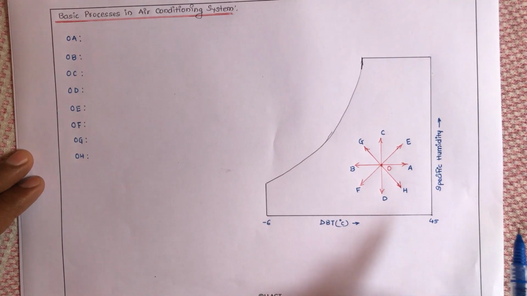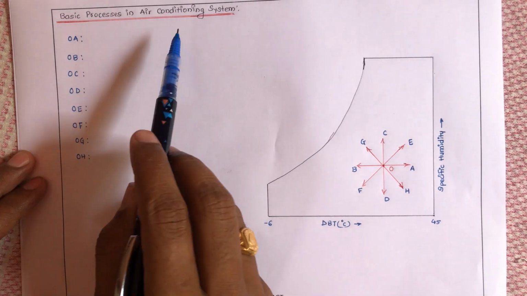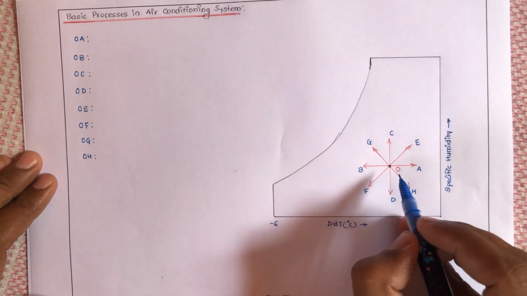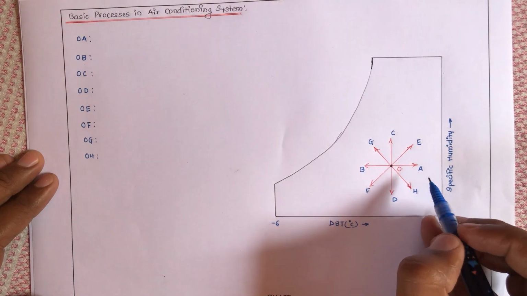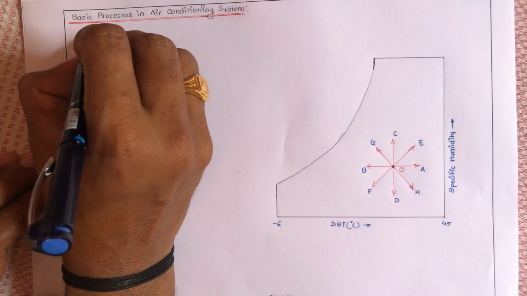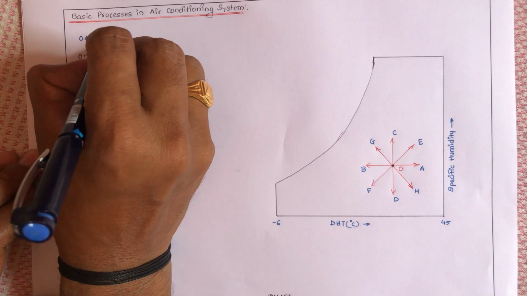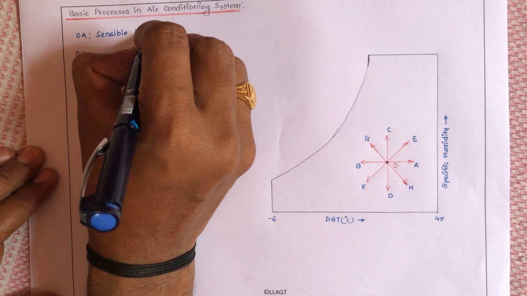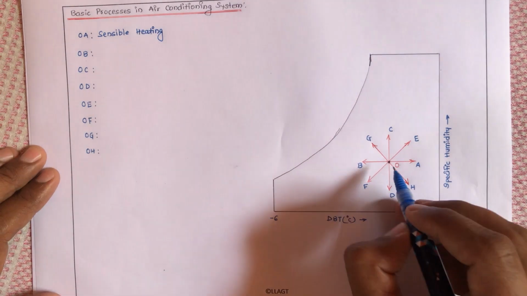In today's video lecture, we are going to discuss basic processes in air conditioning system. For that, let us consider a point number O. Now, OA represents sensible heating.